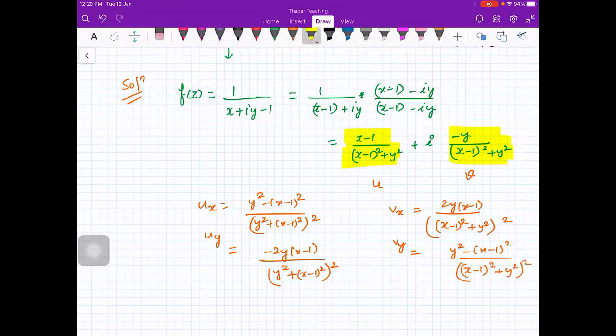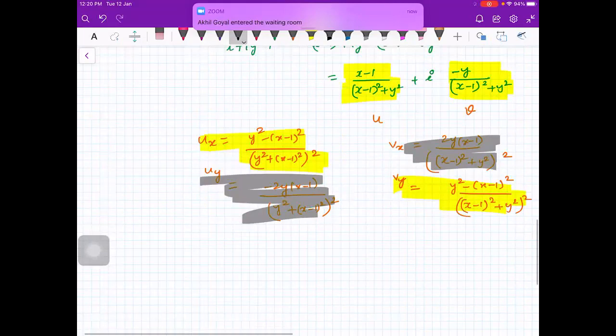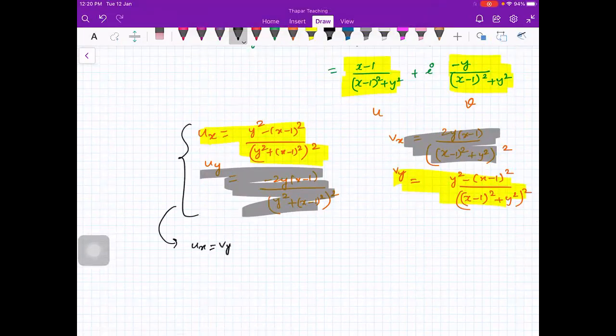Now you can clearly see that ux is equal to vy and uy is equal to minus vx. So from here you can see that ux is equal to vy and uy is equal to minus vx, except at which point? Can you tell me? Anybody? What is the problematic point? You see, the denominator should not be 0. So if you have x equal to 1 and y equal to 0, you have a problem.